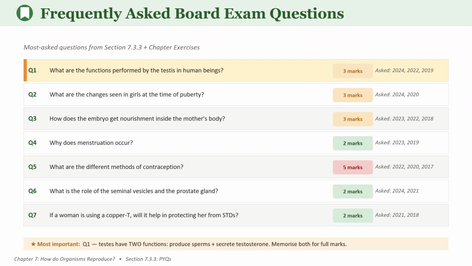Changes during puberty in girls are breast development, broad hips, and menstruation begins. The embryo gets nourishment through the placenta, which transfers nutrients and oxygen from the mother. Uterine lining is shed because fertilization does not take place. And methods of contraception are barrier, hormonal, IUD and surgical.